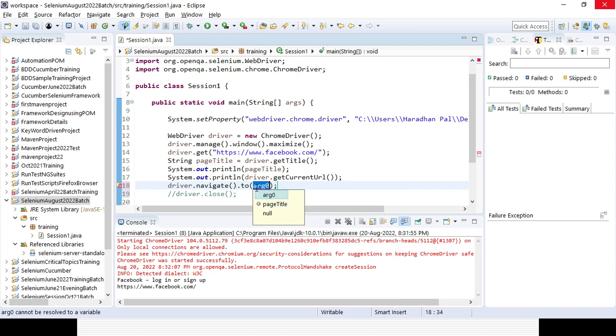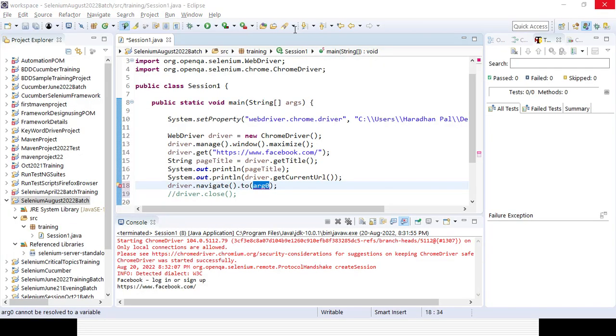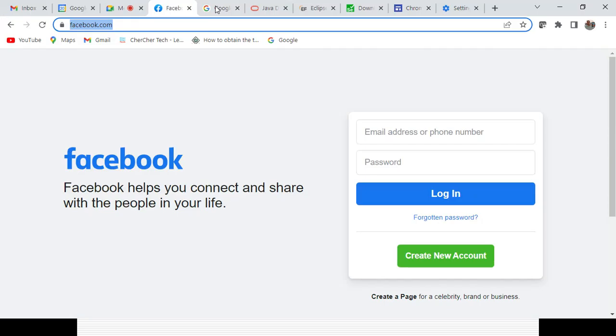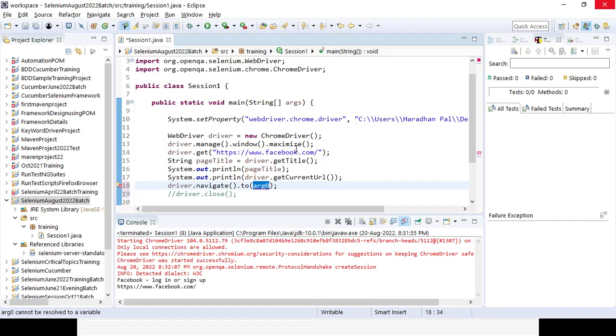With the help of driver.get, you can go to a fresh page, right? And driver.navigate.to means one page is already available, but you want to go to another page in the same browser, then you can use driver.navigate.to. Suppose I want to open another page, my Google page. Copy the URL here, and within the double quotes, as a string, you need to give it.